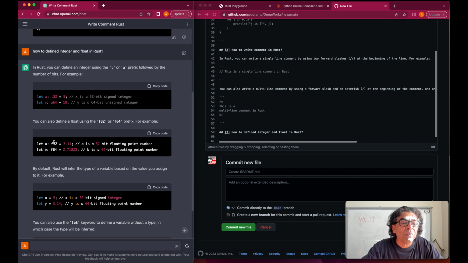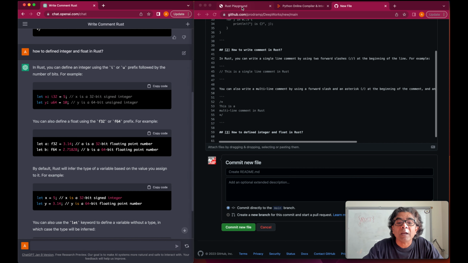So if we want to define the float, we have to say the same way, f32 or f64. Here x is a 32-bit signed integer, and y is a 64-bit floating point number.